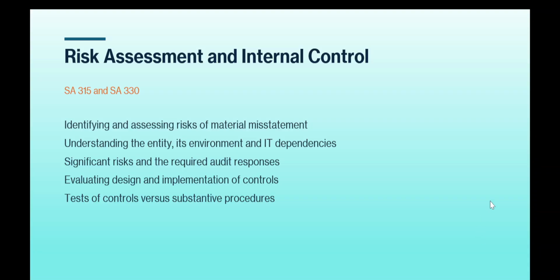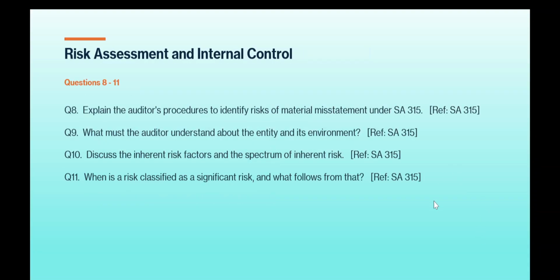Now we will move on to the questions which are likely to come, which are very important. Question number 8, explain the auditor's procedures to identify risks of material misstatement under SA 315. Question number 9, what must the auditor understand about the entity and its environment? SA 315. Question number 10, discuss the inherent risk factors and the spectrum of inherent risk. SA 315. Question number 11, when is a risk classified as a significant risk and what follows from that? SA 315.